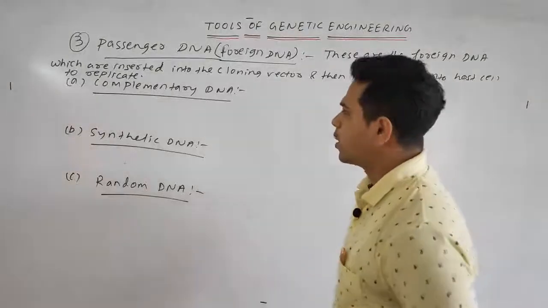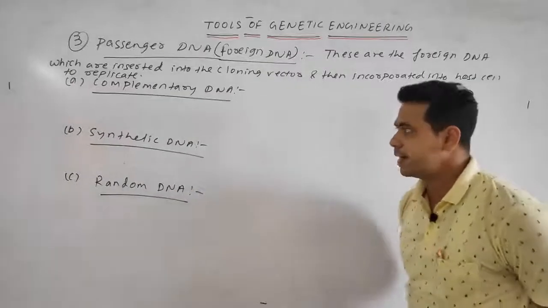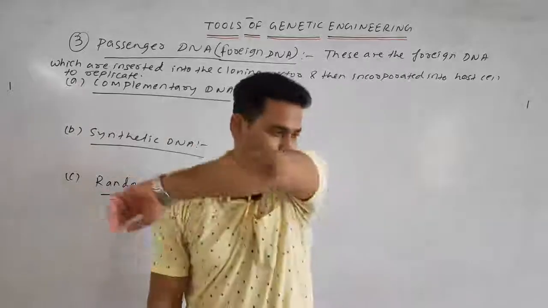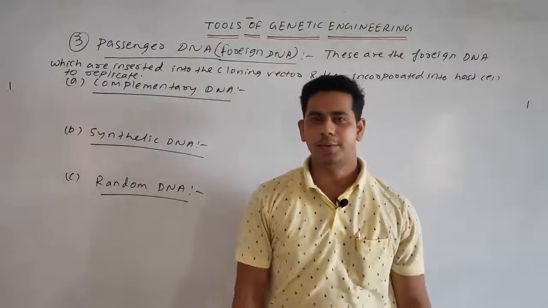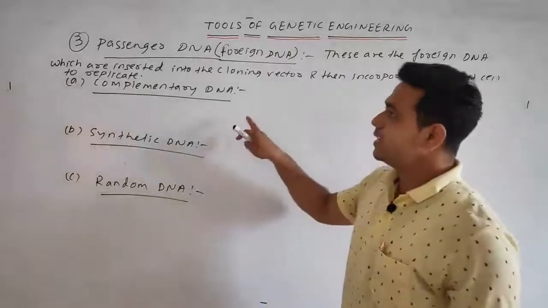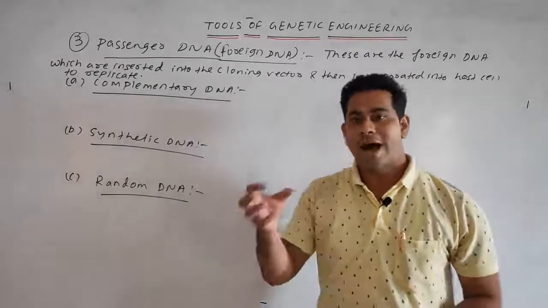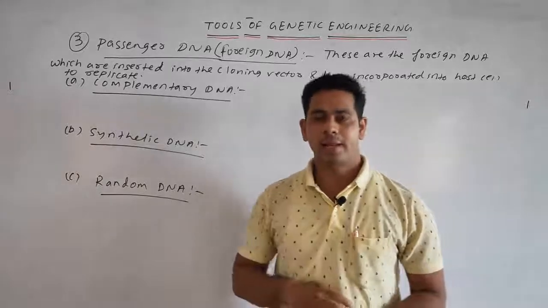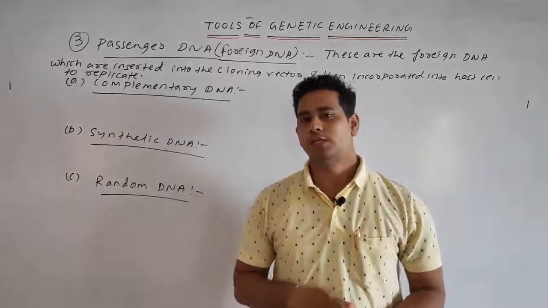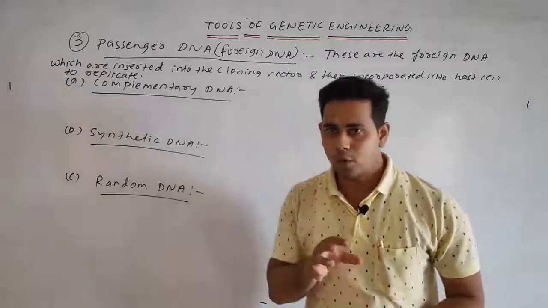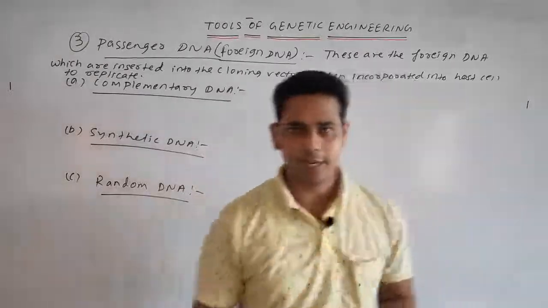Next, this passenger DNA, or the foreign DNA, is of three types: complementary DNA, synthetic DNA, and random DNA. So the complementary DNA. In the case of the complementary DNA, the desired gene is isolated from the mRNA with the help of the process called reverse transcription, and the product is nothing but a complementary DNA.